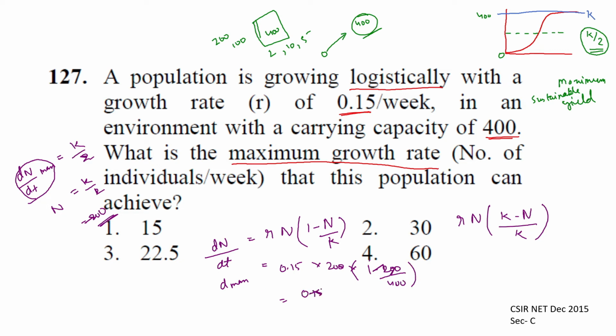So 0.15 into 200 into half. You'll get that in hundreds. The answer is 15. Hope you got it. So what we did is we put the population at which the maximum growth rate occurs as K/2, that is half of the carrying capacity.